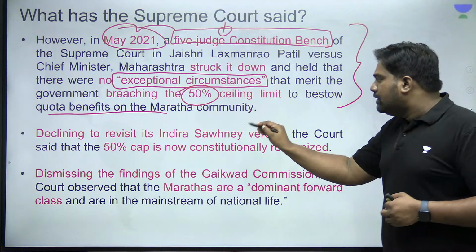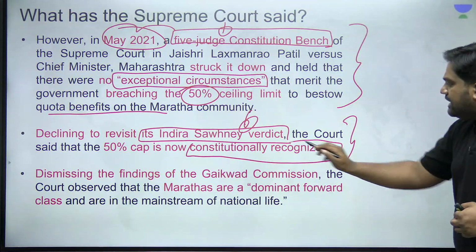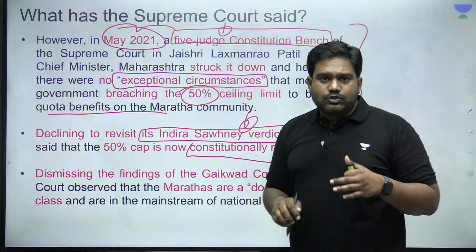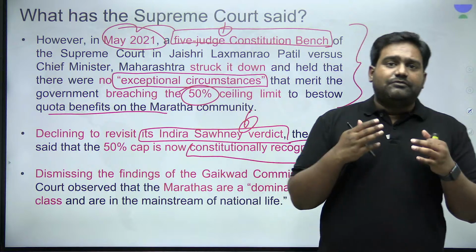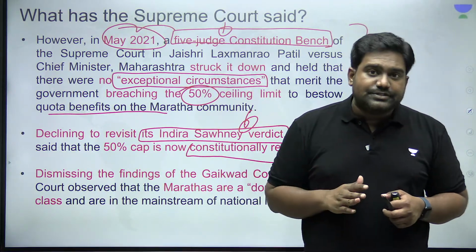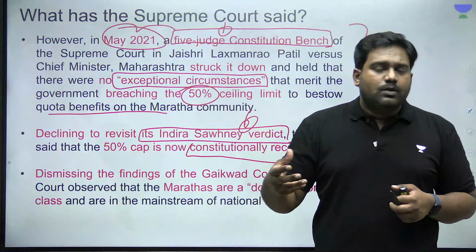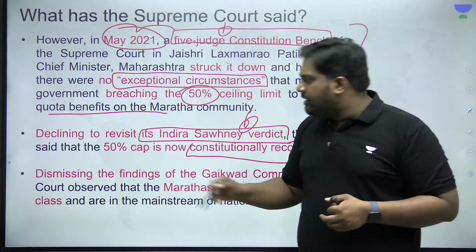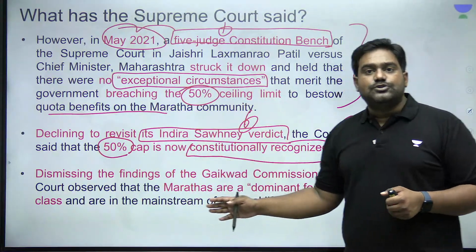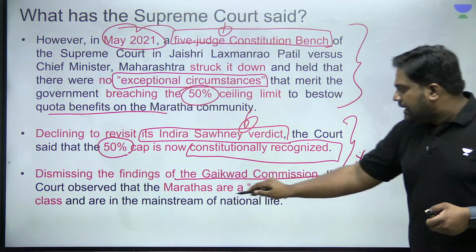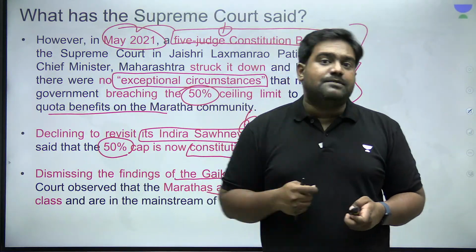The Supreme Court had ruled that what was established in the Indira Sawhney judgment is now constitutionally recognized. When it comes to the quota system and reservation, it's a well-established constitutional fact that you can't breach the 50% reservation cap unless there are extraordinary circumstances. You need evidence and data to truly establish that a certain community is backward. Without that data, you can't provide reservation in breach of the 50% cap. The Supreme Court relied on this while declaring this reservation unconstitutional. It dismissed the findings of the Gaikwad Commission and established that Marathas are a dominant forward class in Maharashtra, not a backward class.